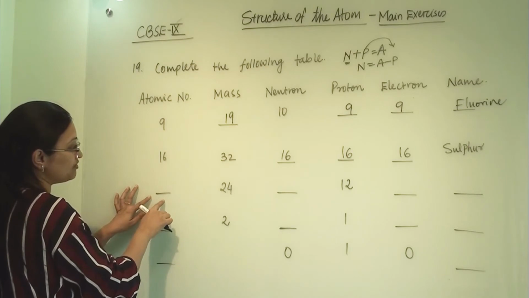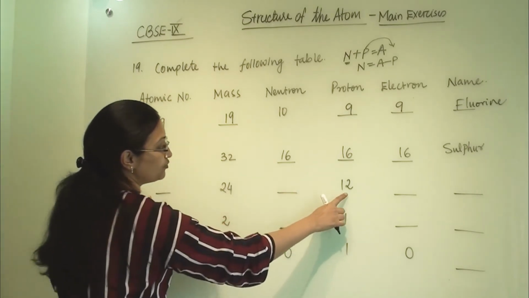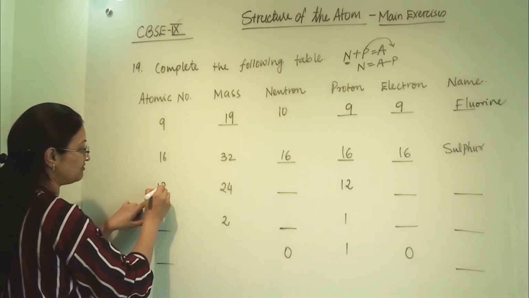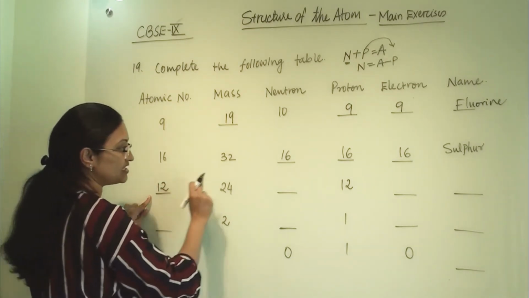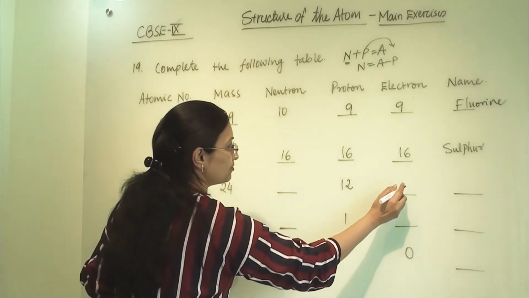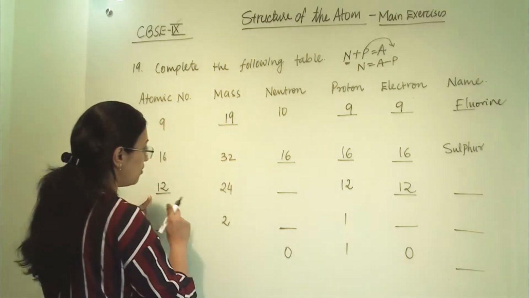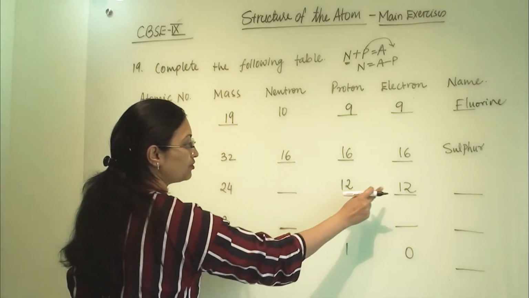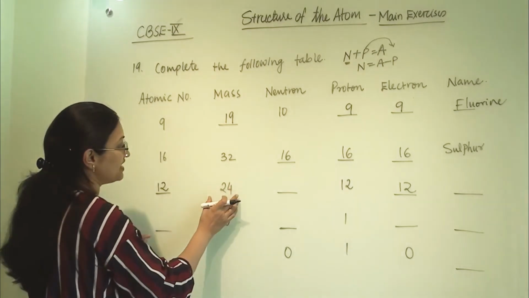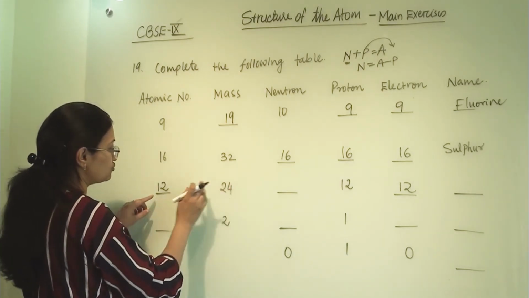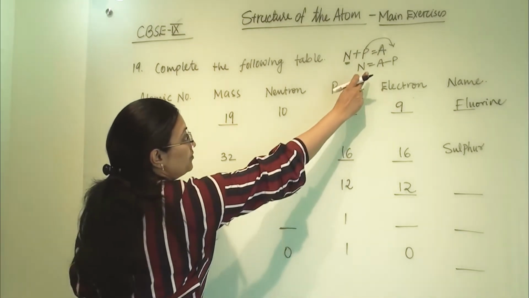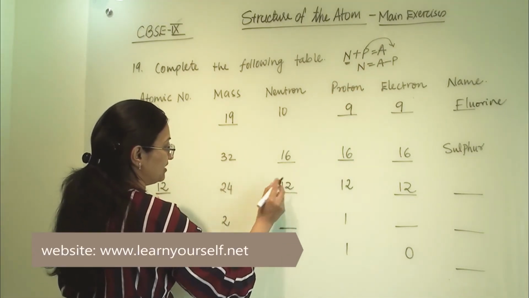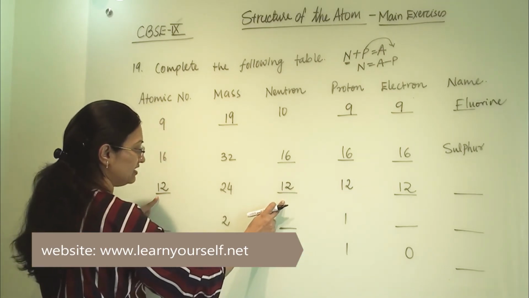Now atomic number we have to find out. We have number of proton. So number of proton is equal to atomic number. So here we can write 12. Now atomic number is equal to number of proton is equal to number of electron. So 12. All these three will always be equal: atomic number, number of proton and number of electron. Now we have mass 24. So number of proton we will subtract from mass. 24 minus 12 we will get here 12.